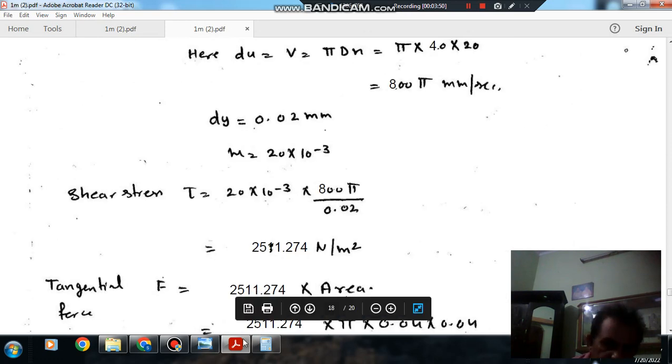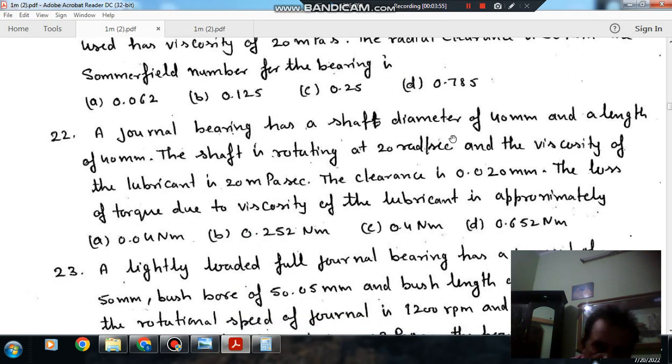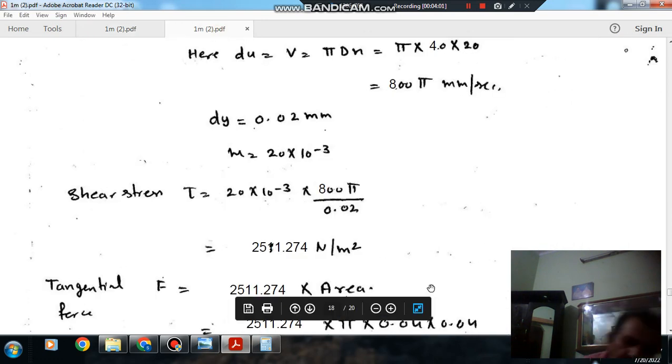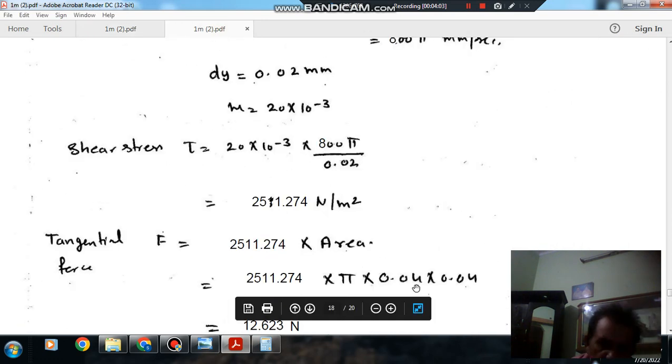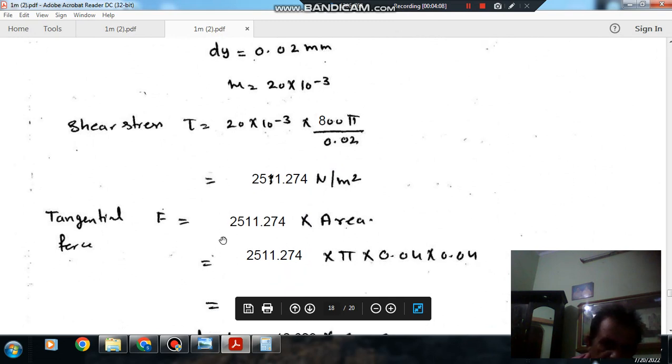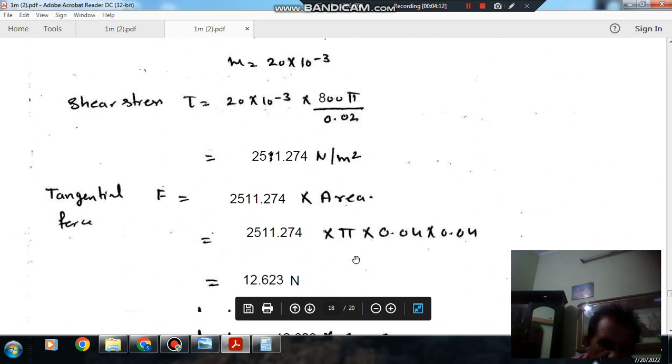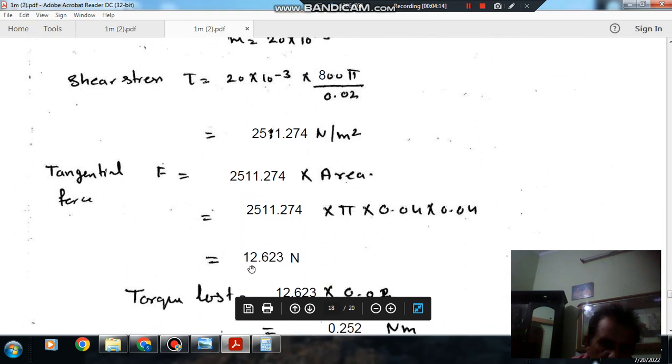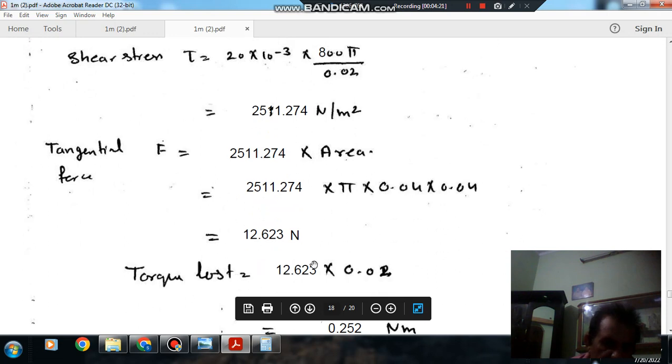The length of the bearing or journal is given as 40 mm, and the diameter is given as 40 mm. So the area for that shear stress will be pi D into L, or pi into 0.04 into 0.04. Tangential force will be tau into area, so that is 12.623 Newton. So the tangential force is 12.623 Newton.